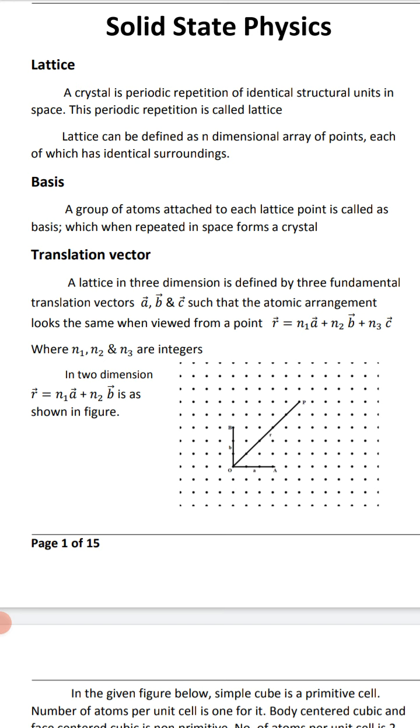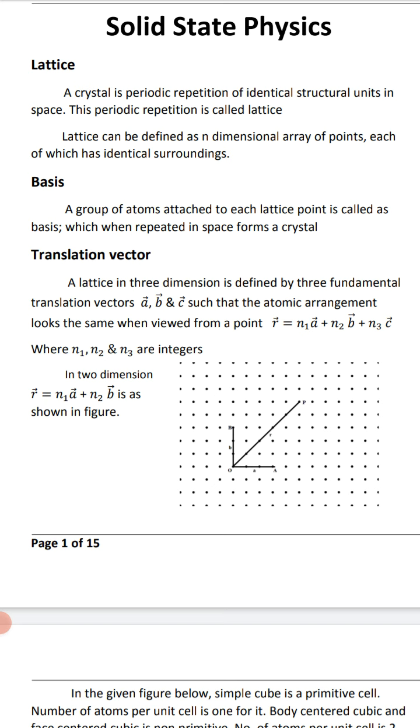Today I will discuss the BSc 6th semester, Paper 1. The first unit is solid state physics. Dear students, we are going to discuss solid state physics. The importance of this topic is the lattice.